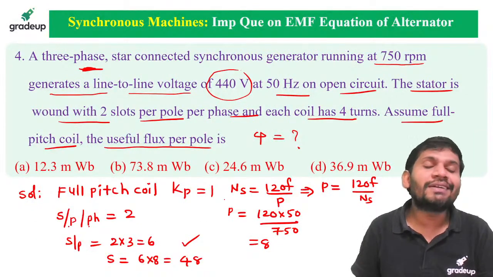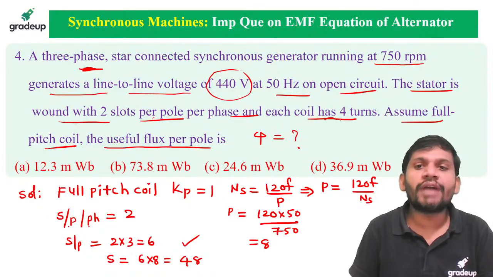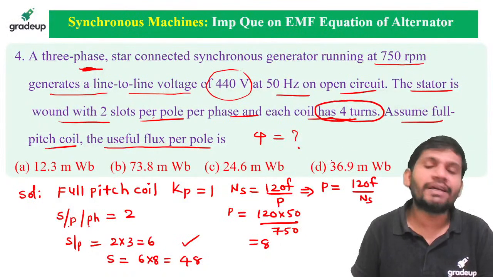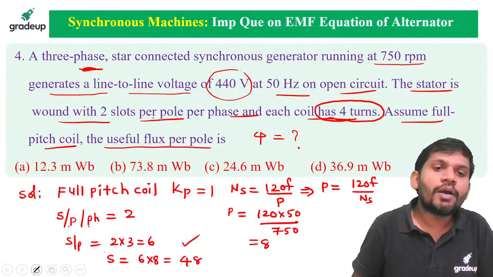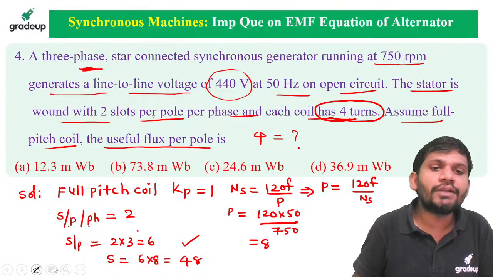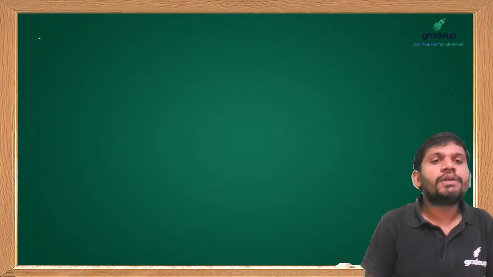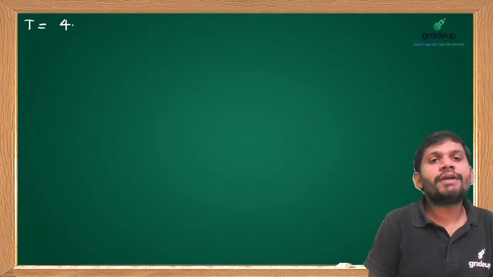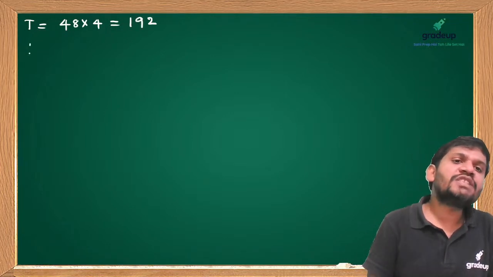But I want to find turns per phase. Each coil has 4 turns, students. Each coil has 4 turns means we calculate the total number of turns. Come on, students. The total turns equals 48 into 4. How many turns can we get, students? 48 into 4, come on. 192 we can get.